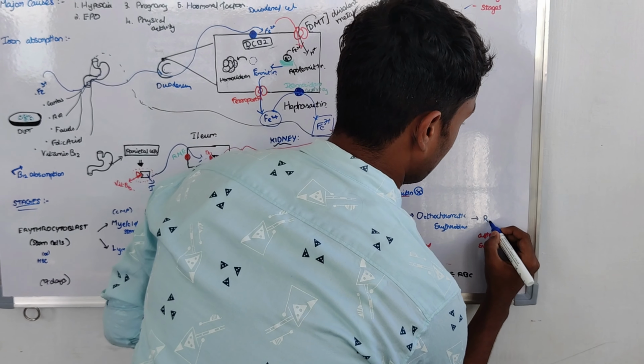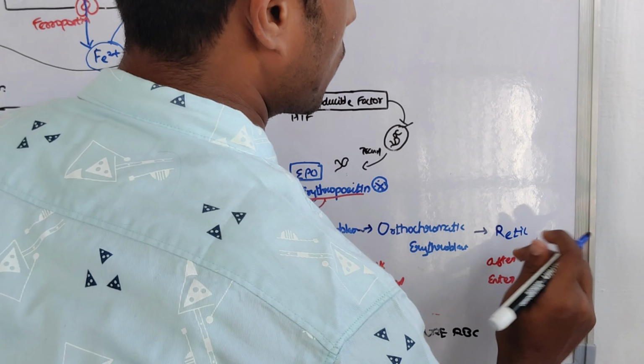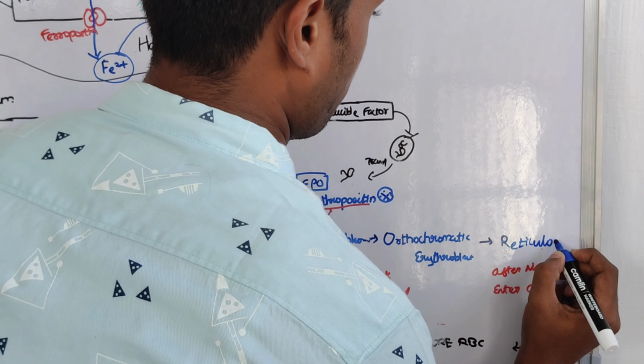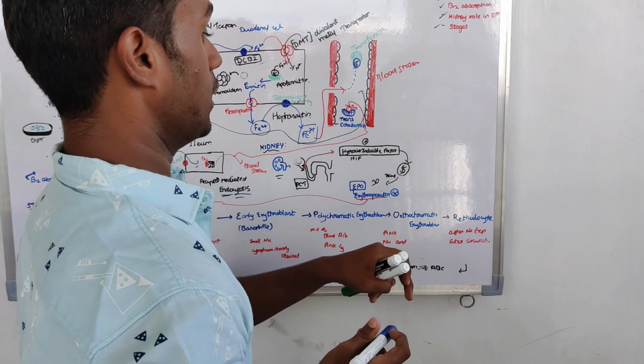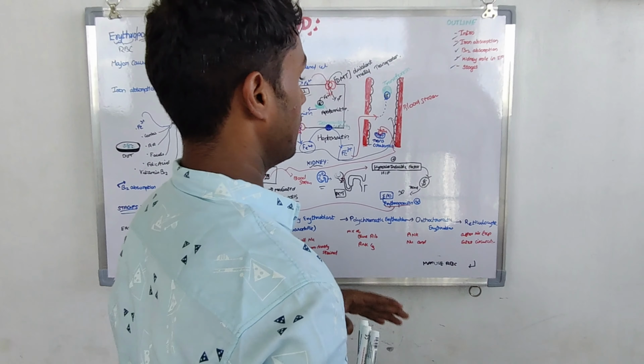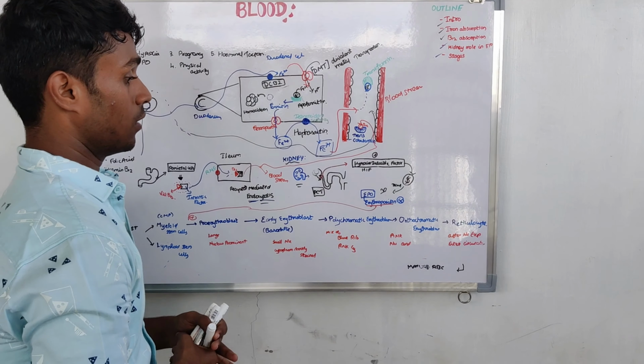The next stage is called reticulocyte. After the nucleus is completely expelled, the cells which enter the circulation are termed reticulocyte cells.